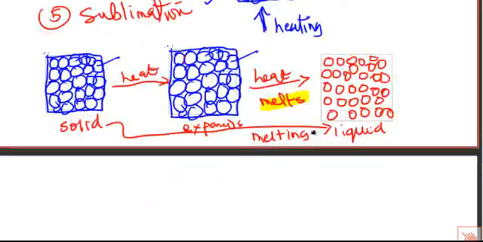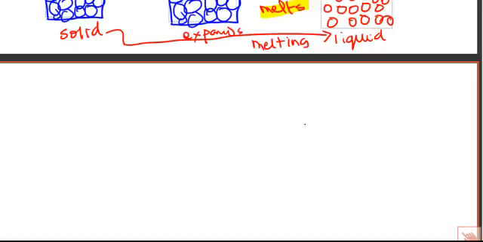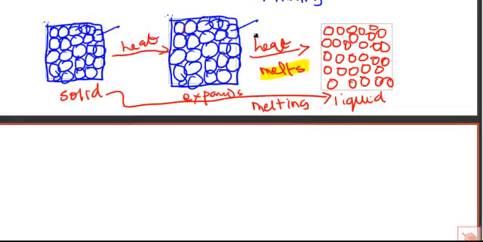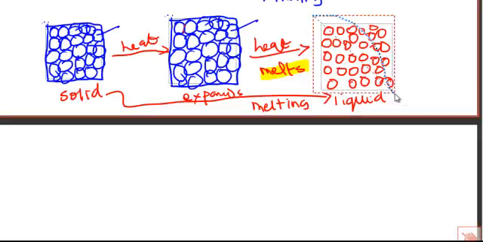Okay, so what about boiling? This one will happen to liquid. Liquid boils. Solid does not boil. If solid has to boil, it must pass through a liquid stage. So melting is to solid, while boiling is to liquid. So I take my liquid here. It is just a liquid.